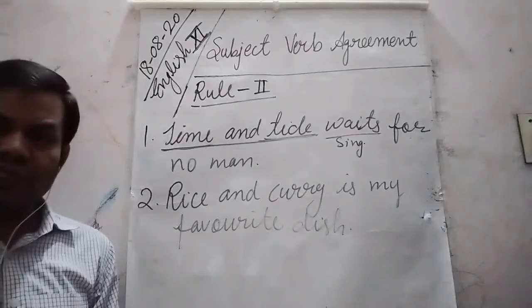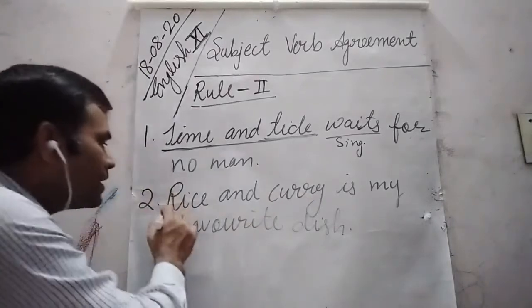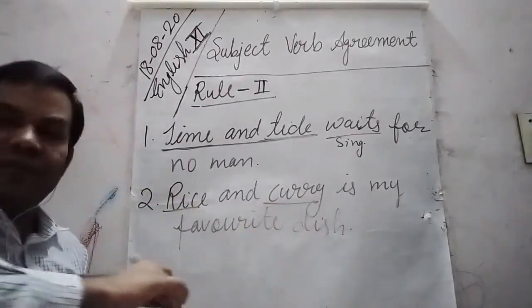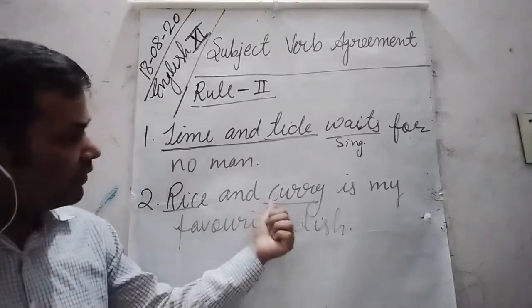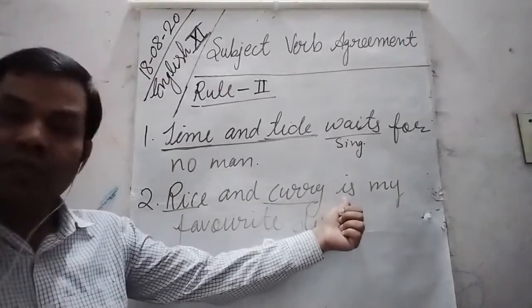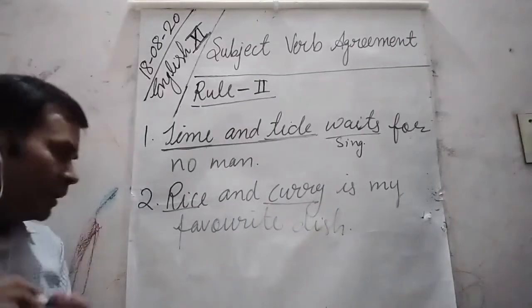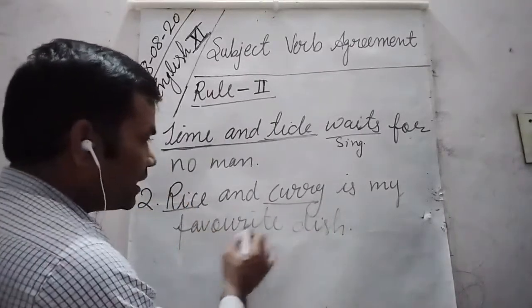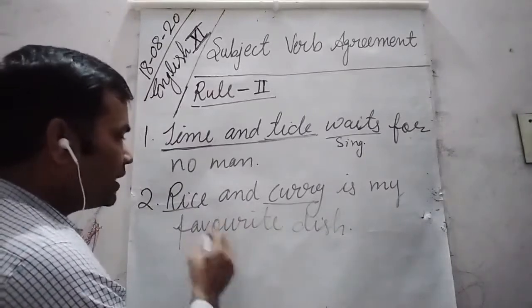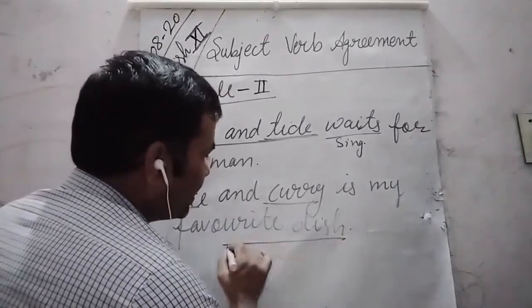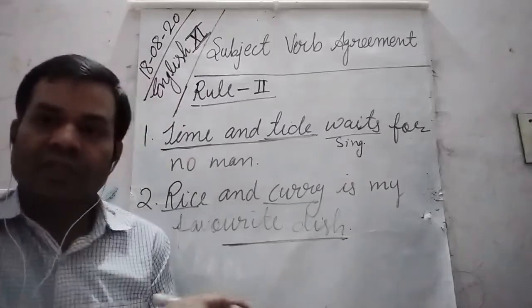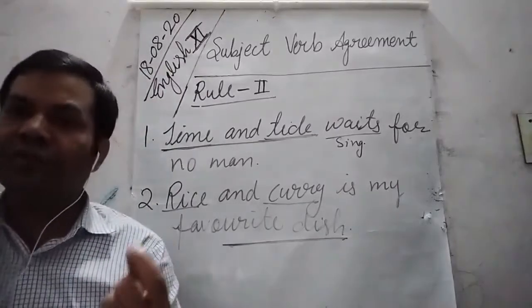So in this, students, you can see that rice and curry are two different nouns, even then they are followed by the singular verb is, because here they are expressing a single dish. They are giving us the idea of one.